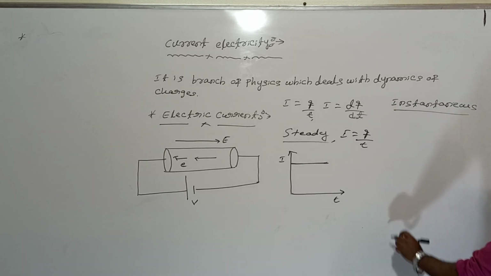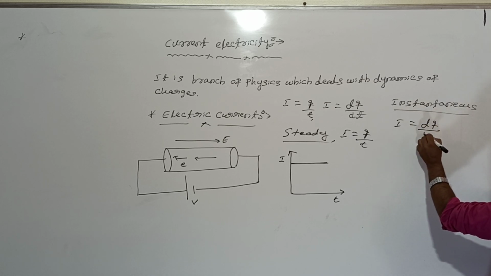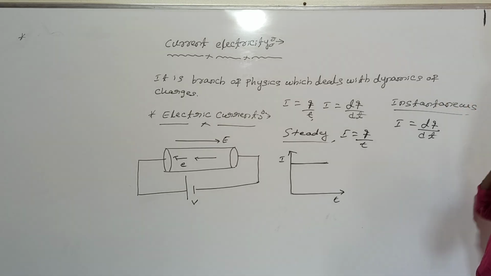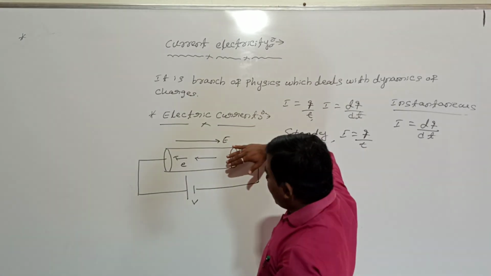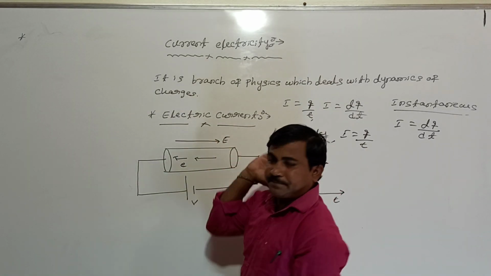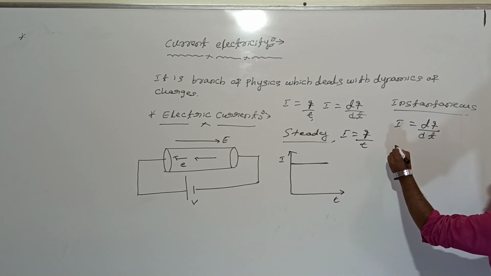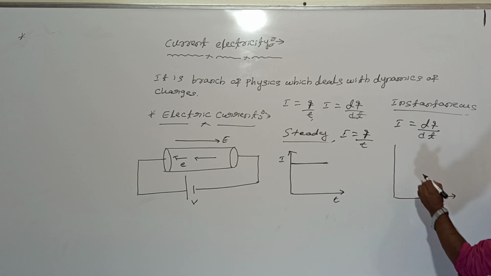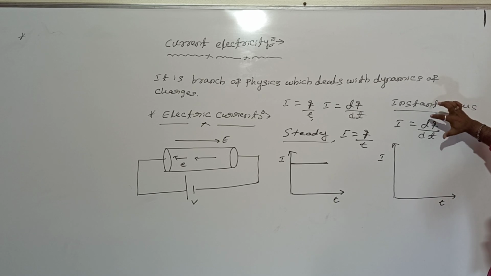How is it? If the rate of flow of charges changes with time, a small amount of charge flows in the time interval dt. I mean, in the conductor, the number of charges flowing will change with time. Graphically, how do we show instantaneous current? Look at me. Like this. This is the current. Rate of flow of charges changes with time.